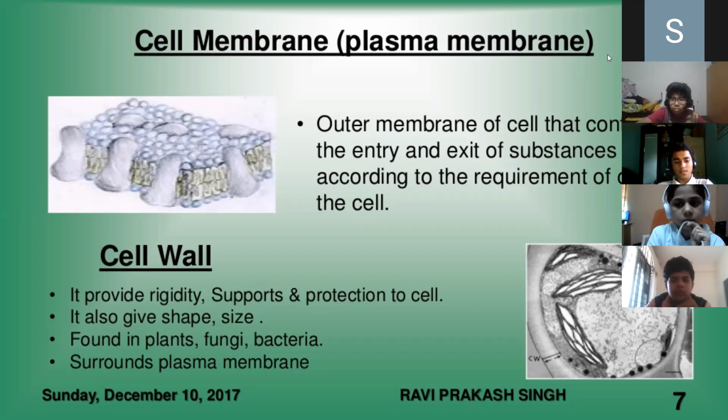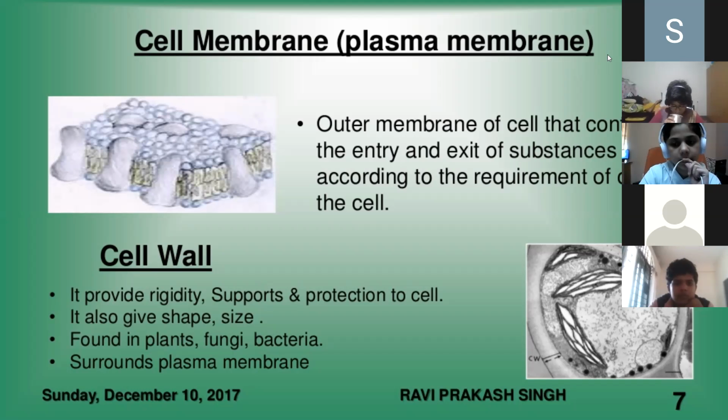The cell membrane is the outer membrane of the cell that controls the entry and exit of substances, also called the plasma membrane. You're getting my point, children? It is selectively permeable. It will allow only certain content which is required to enter, right? Yes, ma'am.